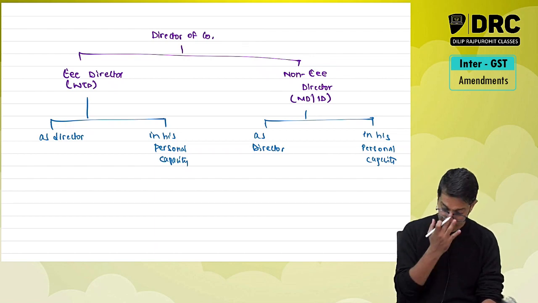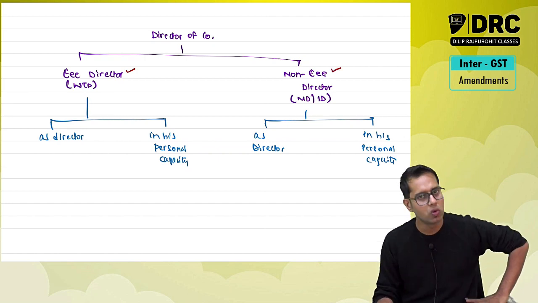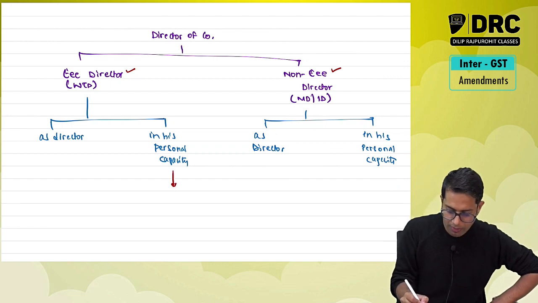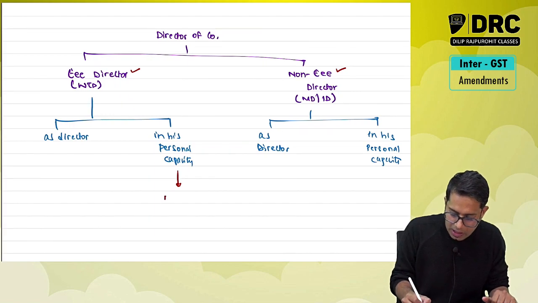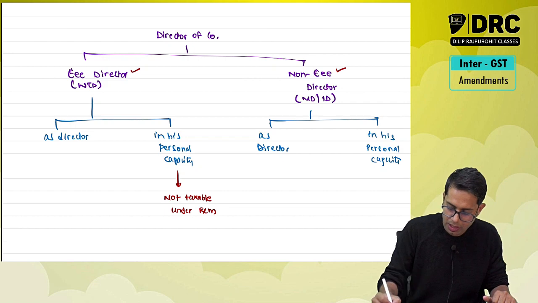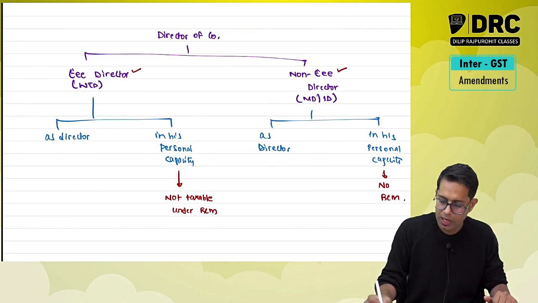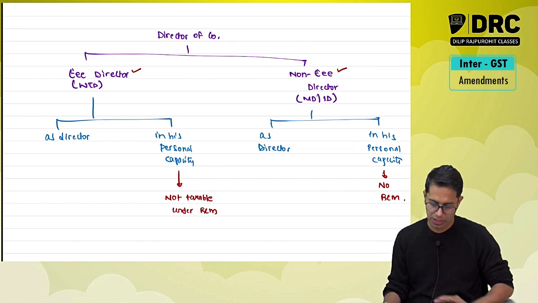Now please note, services given by an employee director or non-employee director, it does not matter who you are, in his personal capacity or in his private capacity, is not taxable under RCM. In both the cases, it is not taxable under RCM. The company does not have to pay any taxes to the government under reverse charge.